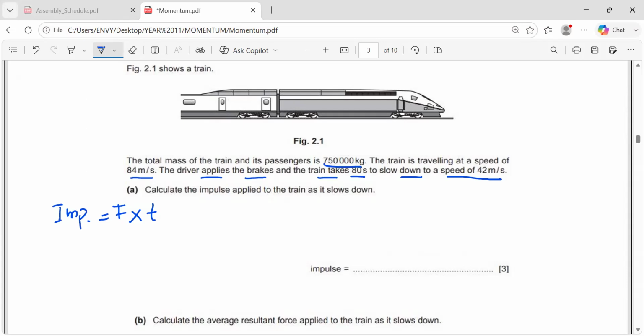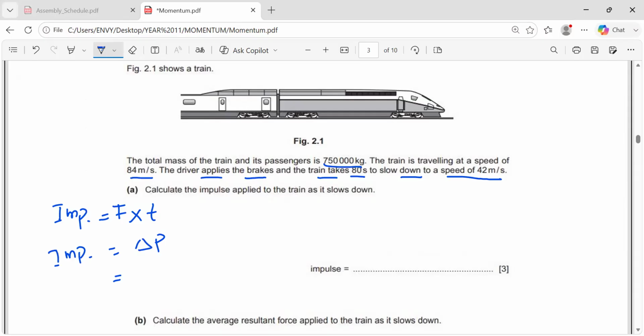Now it can also be done by using other equations, like you first go to find the force by Newton's second law, you put the mass and its acceleration, but it will take a lot of time. So you need to be very smart. You need to know the relation between the impulse and momentum. So we will go for this. Impulse is equal to change in momentum. Now we will evaluate this.